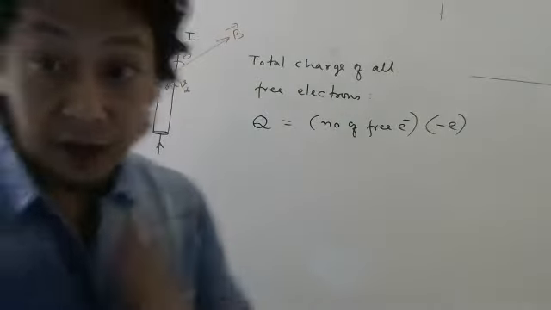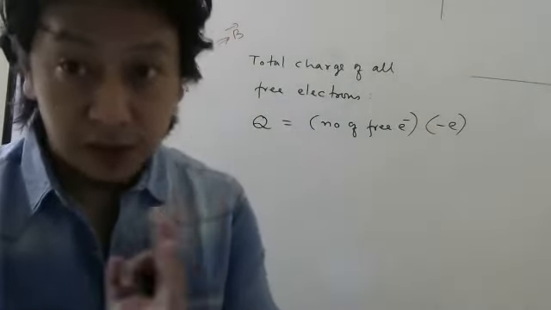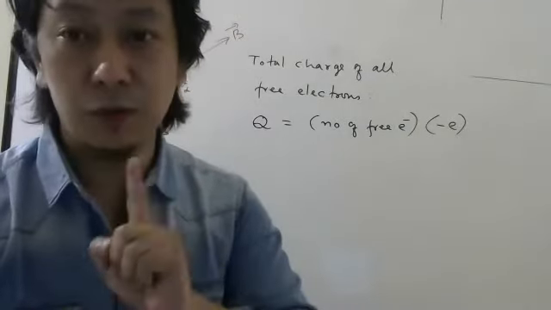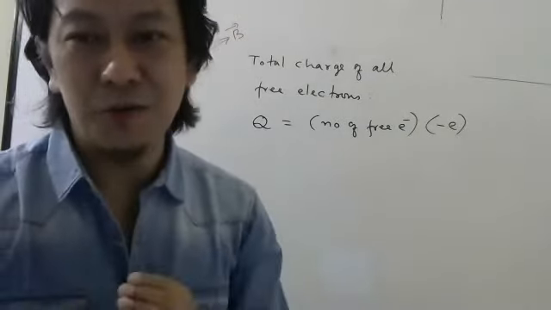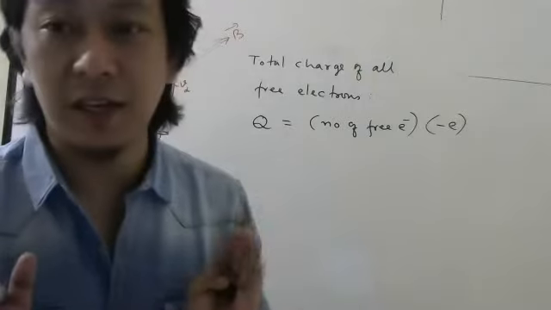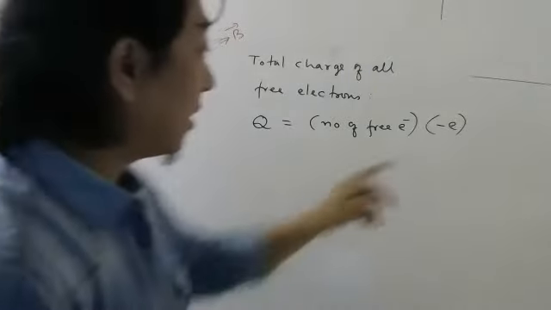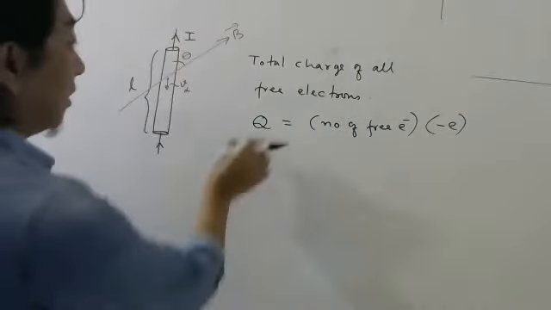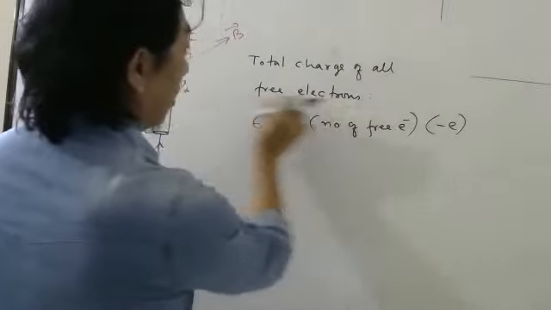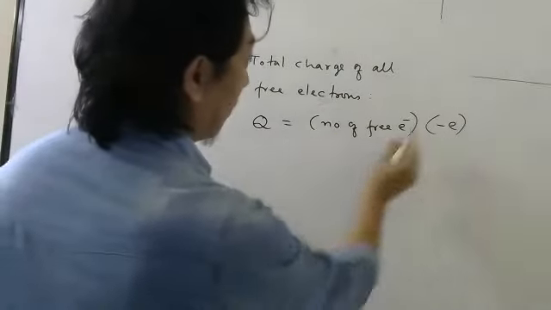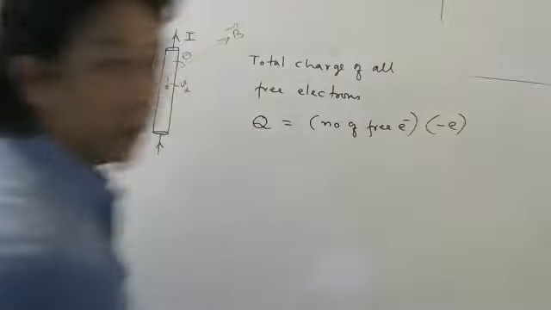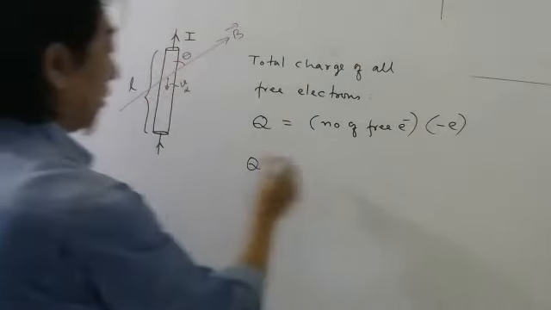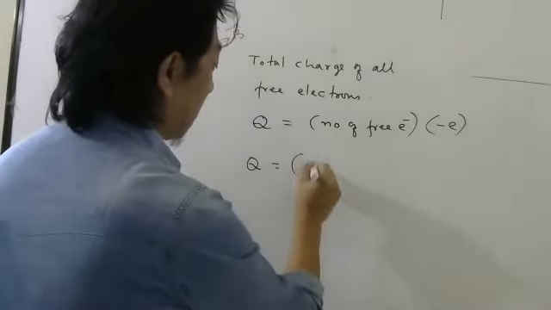I want to derive vector relation. Since you want vector relation, minus sign if there is, you have to include. I don't want to cheat you by doing magnitude first and then write vector. Directly vector relation I want to derive. That's why if the charge of electron is minus, include the minus sign. Now, how many electrons will be there? For that, we will write in terms of number density.